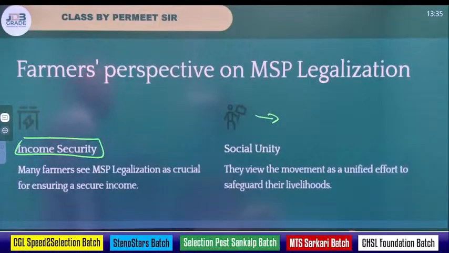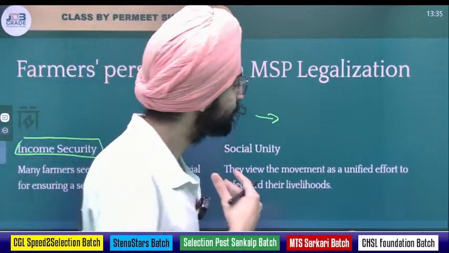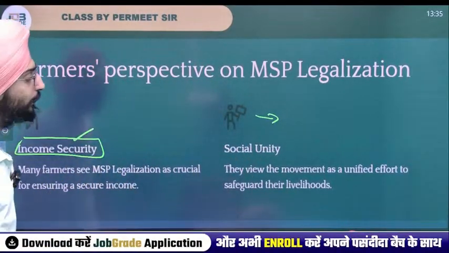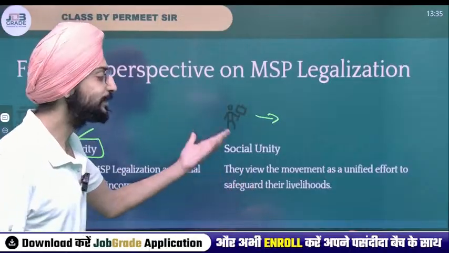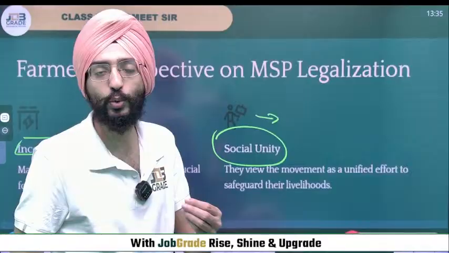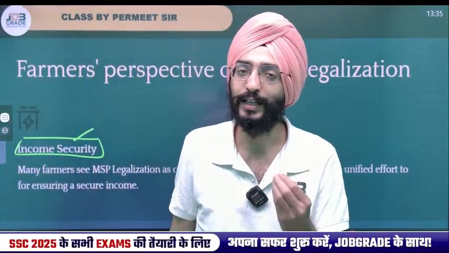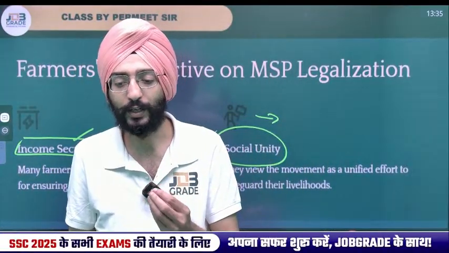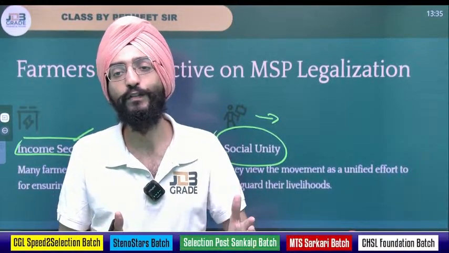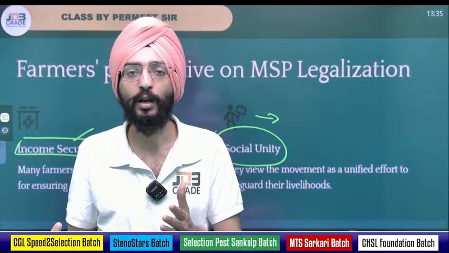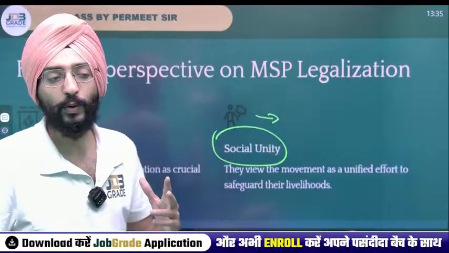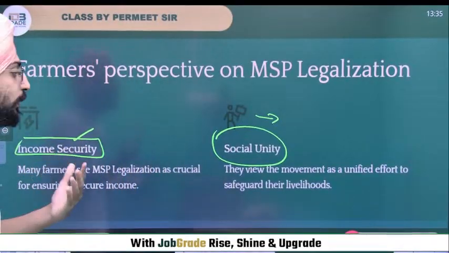I hope you got these points. I hope you're clear with this. Again, the farmers want income security, and they view it as a movement. They have been trying to persuade government to give it a legal backing system, because there has been a trust deficit between the farmers and the government. Farmers don't trust that government wants to legalize it. So that's a tussle that's been going on since 2020.